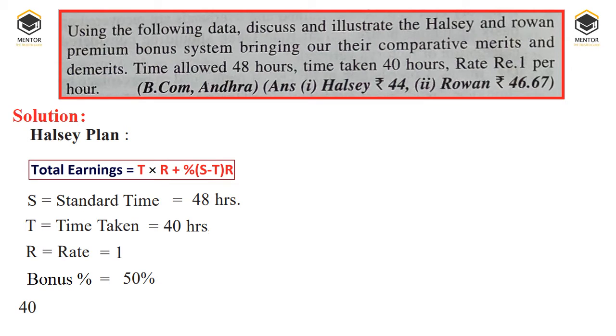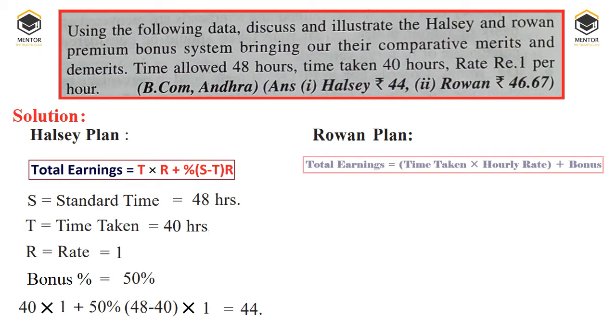The formula is T into R. T is 40 hours, R is 1 rupee, plus 50%. 48 is the standard time, minus time taken, 40 hours. So time saved is 8 hours into rate per hour, that is 1 rupee. If you simplify the equation, 40 into 1 will be 40. Then 48 hours minus 40 hours is equal to 8 hours. 8 hours into 1 is 8 rupees, into 50% is 4 rupees. Therefore, our ultimate answer would be 44 rupees under Halsey's premium plan.